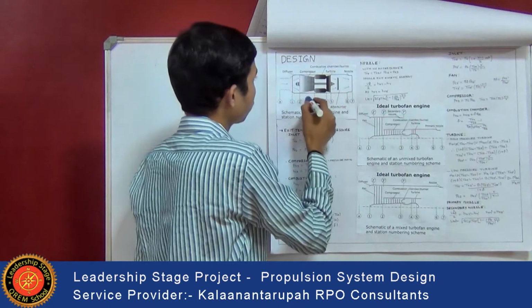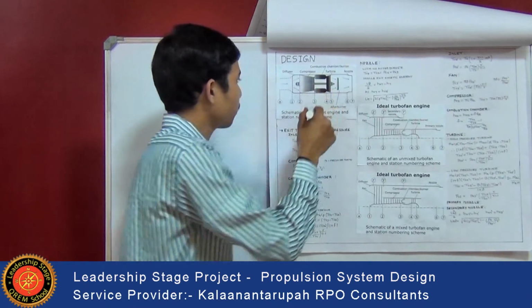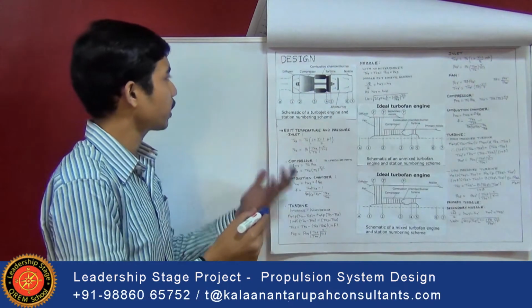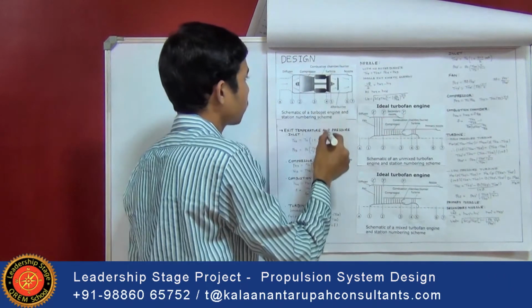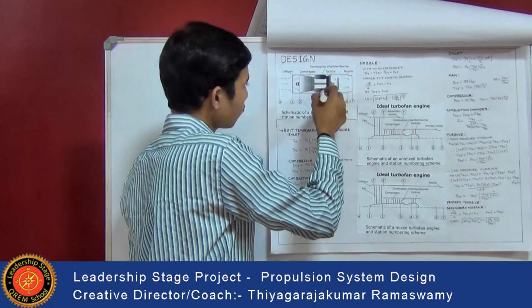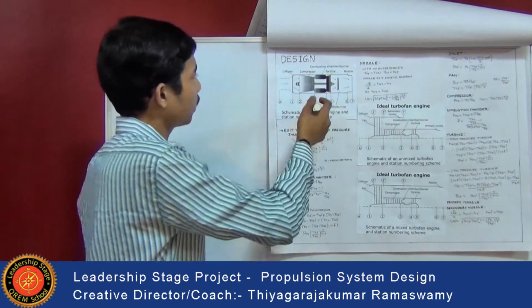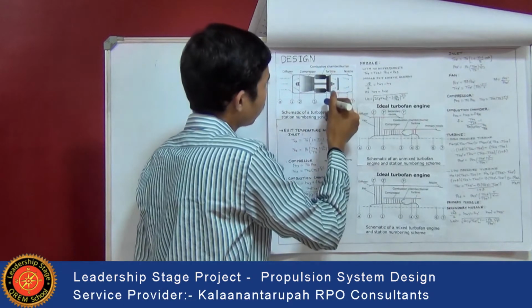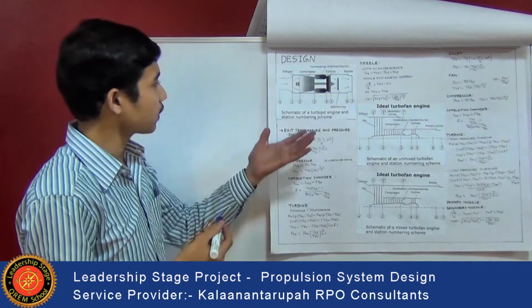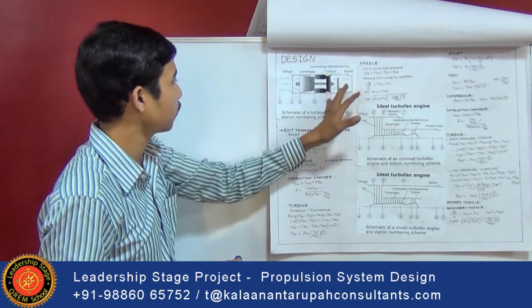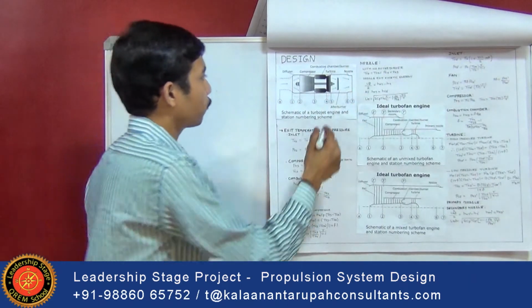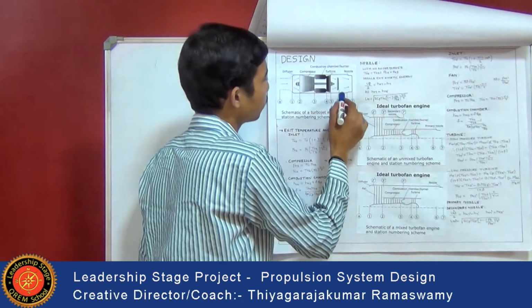Then in the region 2 to 3 it comes to the compressor. In the compressor the air is compressed, so pressure increases. Then in the region 3 to 4, that is the combustion chamber, combustion of air with fuel is done. In 4 to 5, this high pressure gas is expanded in order to produce power. Then the 5 to 6 region is the afterburner stage.